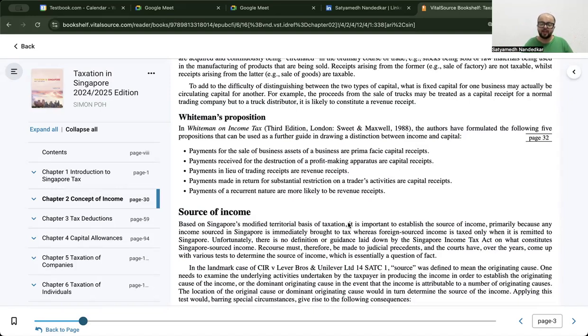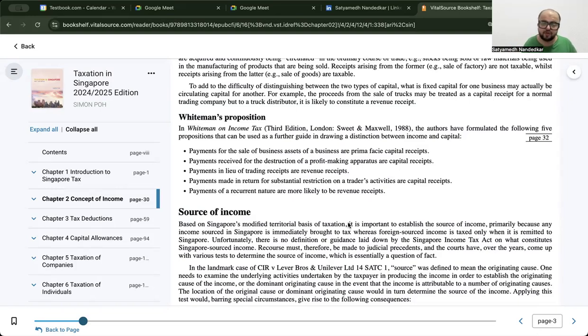And payments made in return for substantial restriction on a trader's activities are capital receipts. Say for example, I was working with another organization before this and they told me, Satyamed, you are leaving. Okay, fine, you leave. But we are explicitly prohibiting you from conducting a similar business activity in the future. So they paid me a lump sum of 10 crores for not conducting the same business activity for the next 5 years. Suppose that is the situation. This payment made in return for substantial restriction on a trader's activity is also a capital receipt.